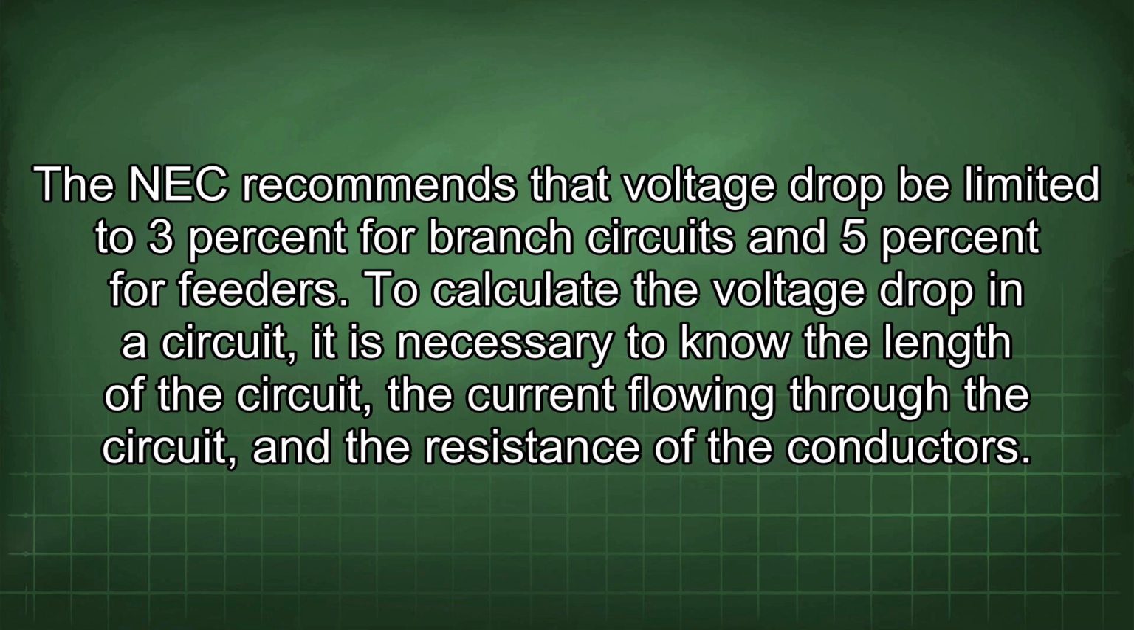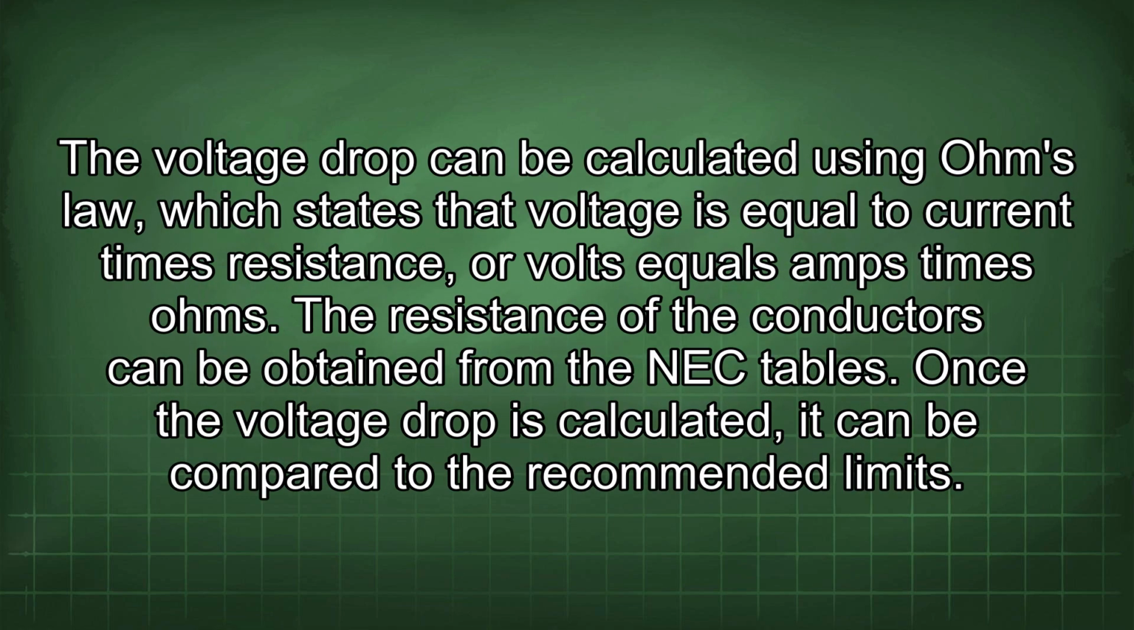To calculate the voltage drop in a circuit, it is necessary to know the length of the circuit, the current flowing through the circuit, and the resistance of the conductors. The voltage drop can be calculated using Ohm's law, which states that voltage is equal to current times resistance, or volts equals amps times ohms. The resistance of the conductors can be obtained from the NEC tables.